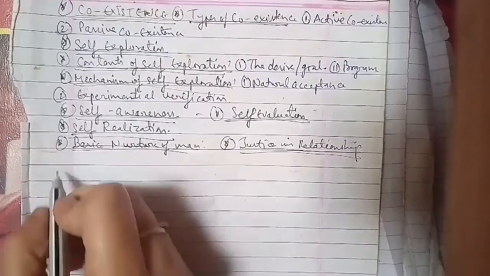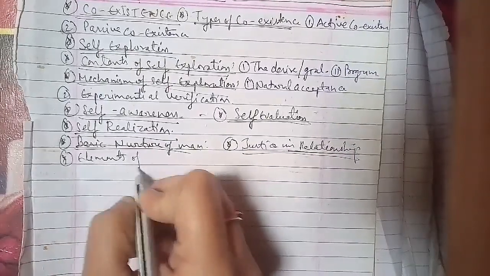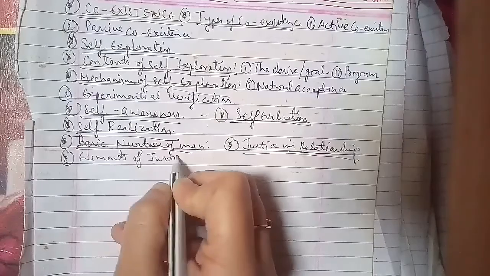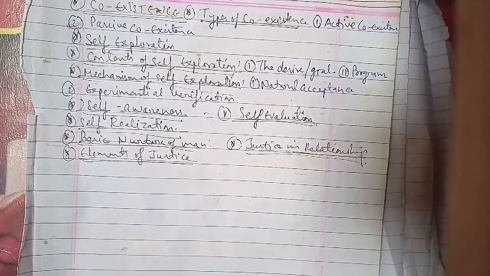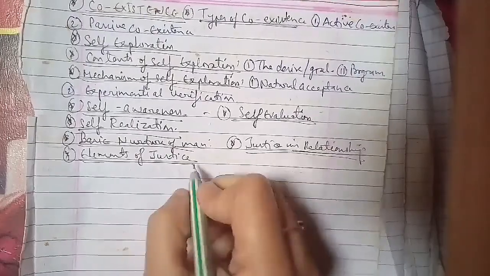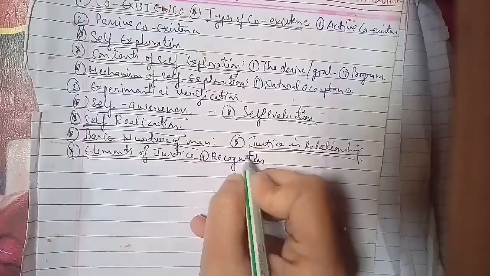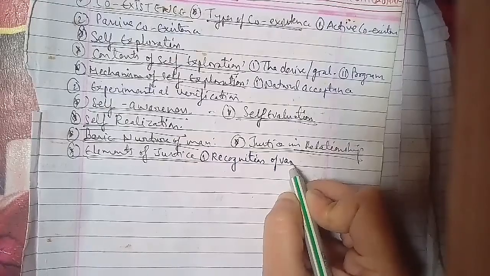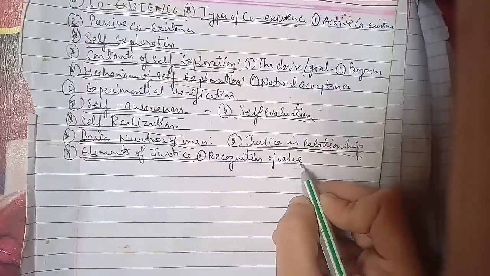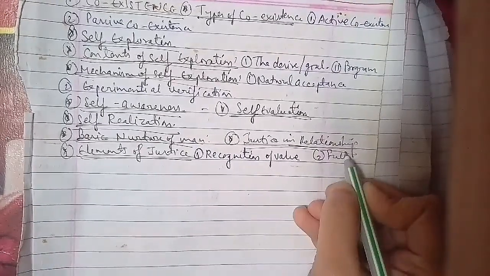Second is fulfillment. Third is evaluation. Fourth is ensuring mutual happiness.